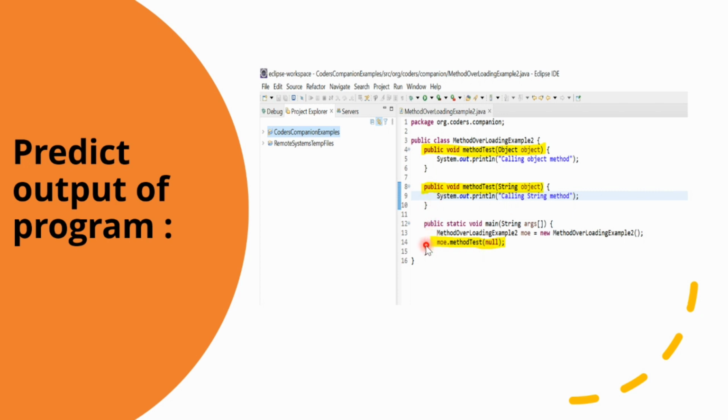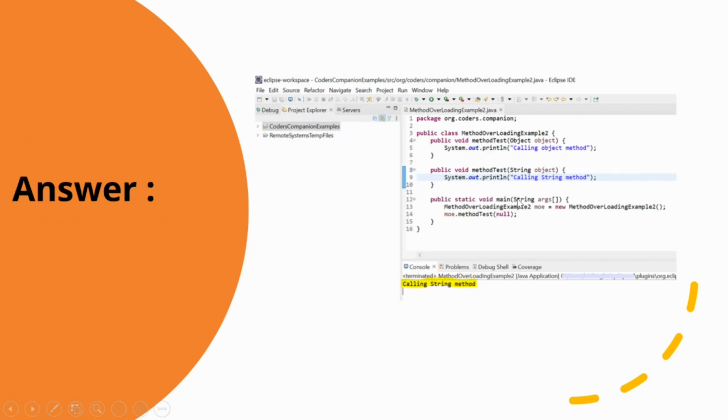Therefore, the program will call the String method, because null is compatible with both String and Object, so it gives precedence to the more specific method. So the answer to this question would be calling the String method. When I executed this program on my system, I could see that the answer was calling the String method.